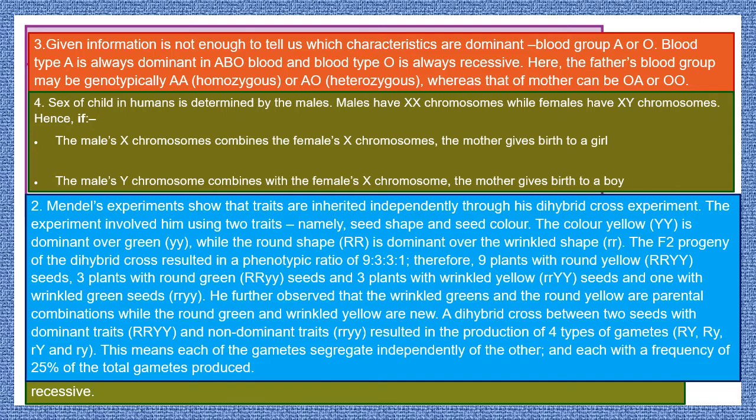Sex determination of the child. In the previous slide, we discussed in detail that there are 23 pairs of chromosomes in any human being, whether female or male. 22 pairs of chromosomes are the same, but it is the 23rd pair of chromosomes that is not the same in both, and that is the sex chromosome. It combines as XX in female and XY in male.